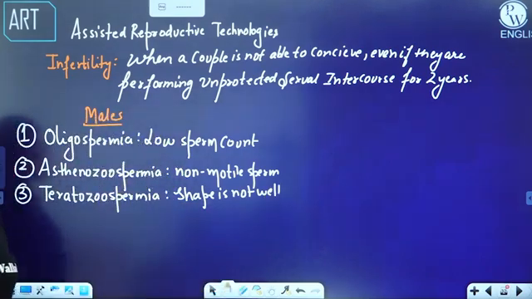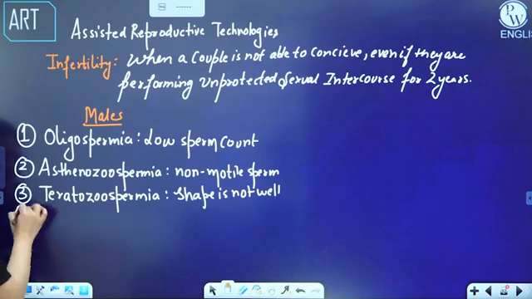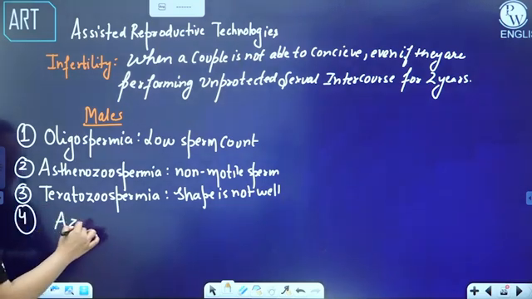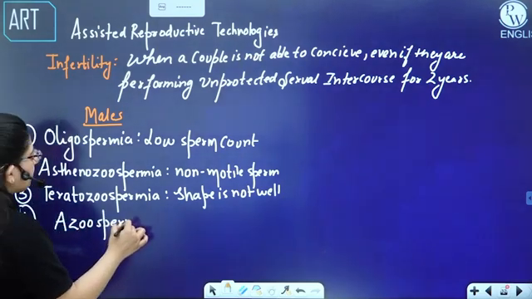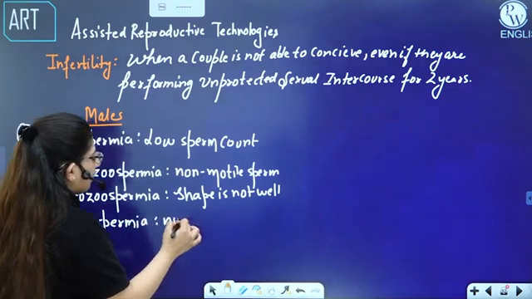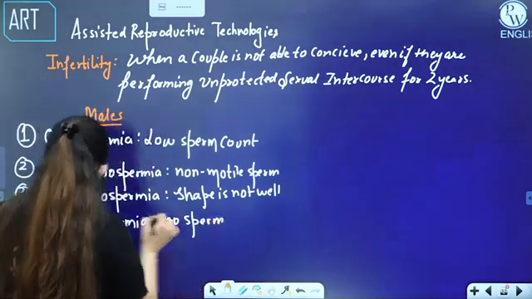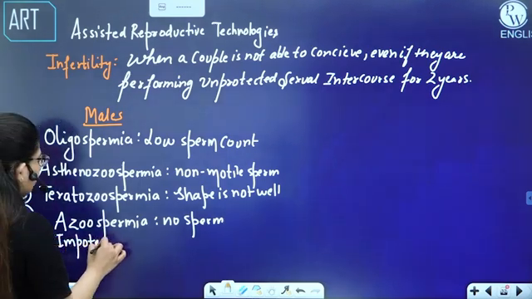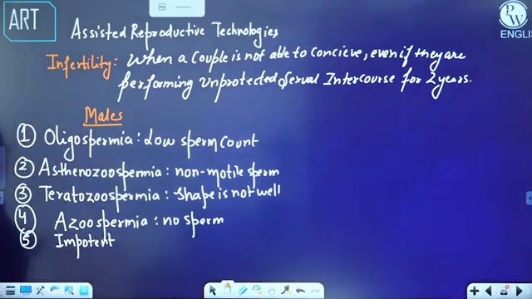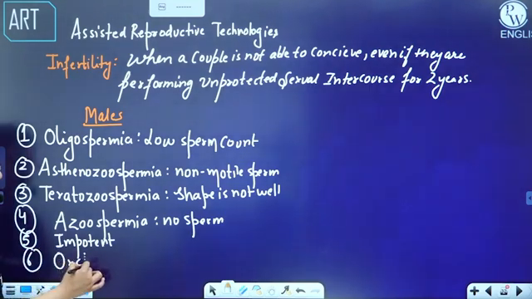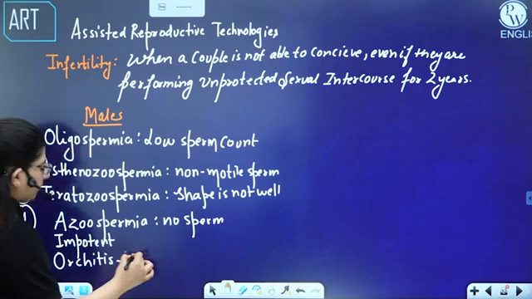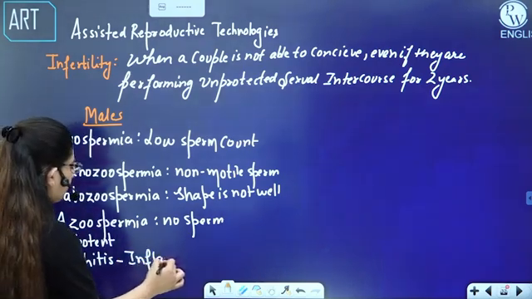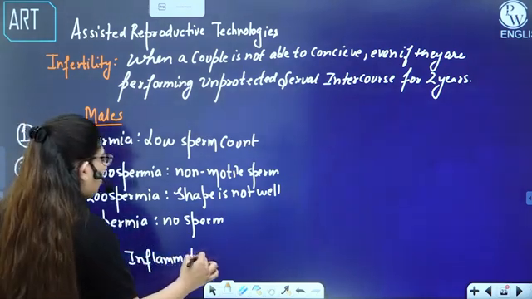Okay. Other than that, what can be other problems a male could have? A male could have the azoospermia. That means it is not producing any sperm. No sperm. Or a male is impotent, that is, he is not able to control the erection properly, that's why he's not ejaculating, right? Otherwise, there can be inflammation in testes, and that is orchitis. Inflammation of testes.